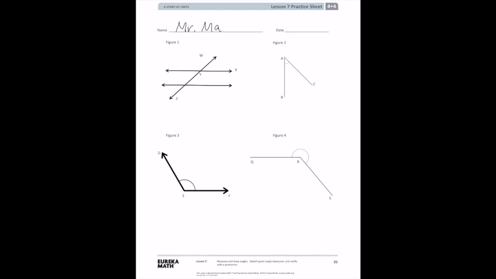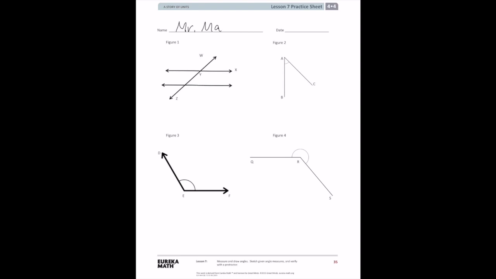Alright, fourth graders, we have arrived at lesson 7 and we're going to begin by looking at what our goal is today and various ways to look at lines, rays, and line segments as they relate to angles. Our target today is to use the protractor as our tool to measure and determine these angles and look for applying the terms that we have previously learned for acute, straight, and obtuse angles.